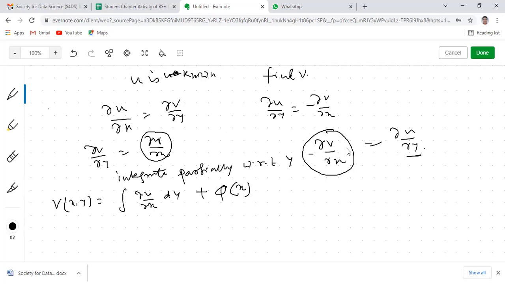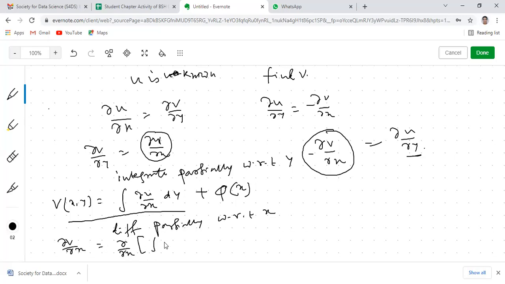We need to differentiate the equation we have got partially with respect to x, which gives del v del x equals del x of this quantity plus phi dash x. Since the value of the integration is known to us, this is known, and only this is unknown. So by solving this, we will get the value of phi x. We'll insert the value of phi x here, and then we can get the value of v(x,y).